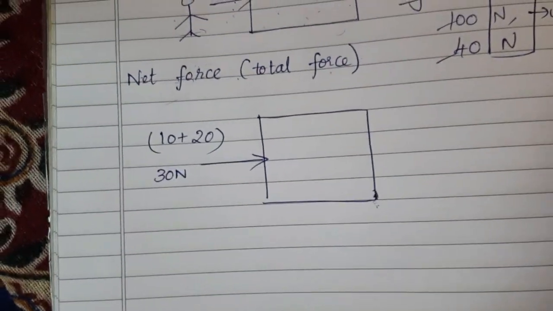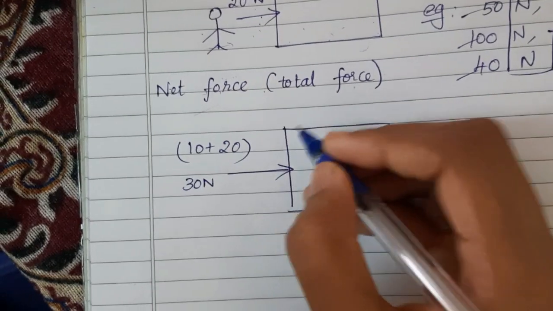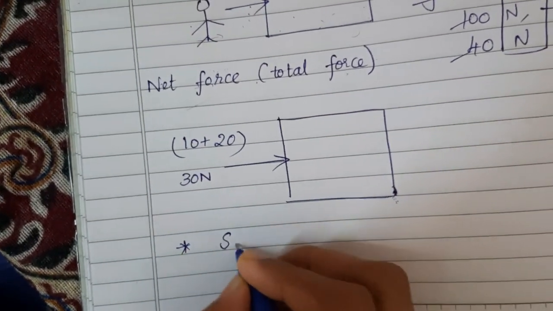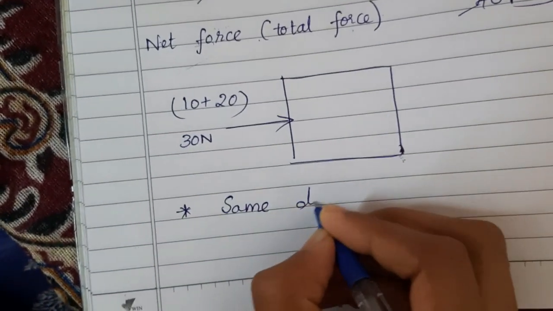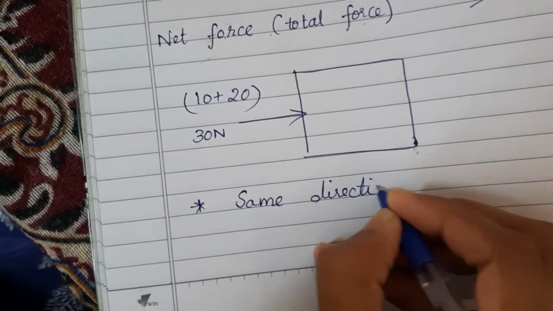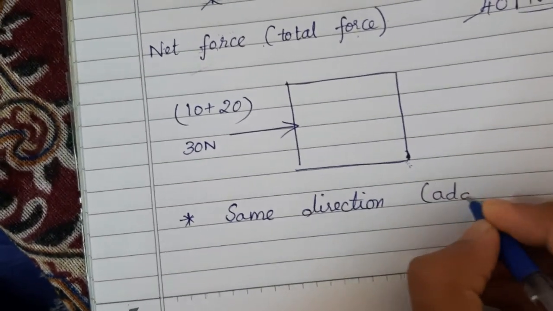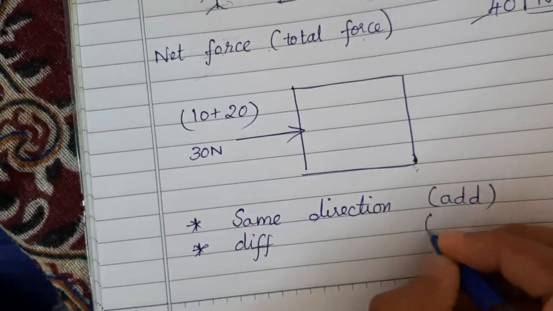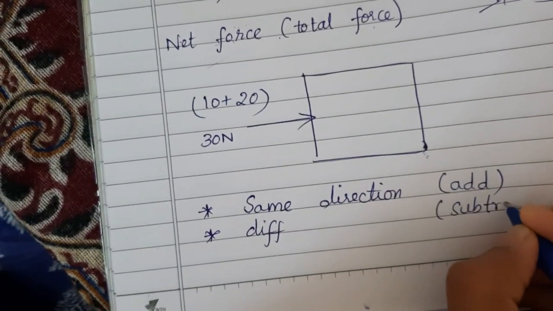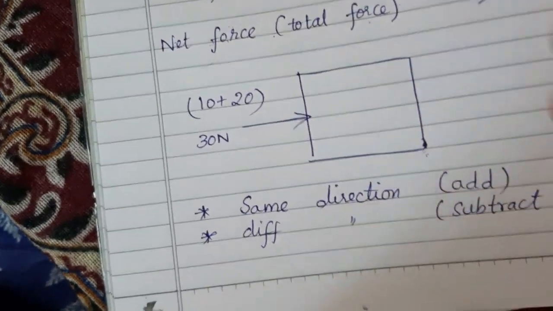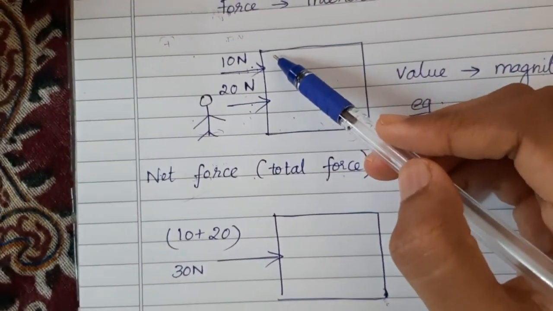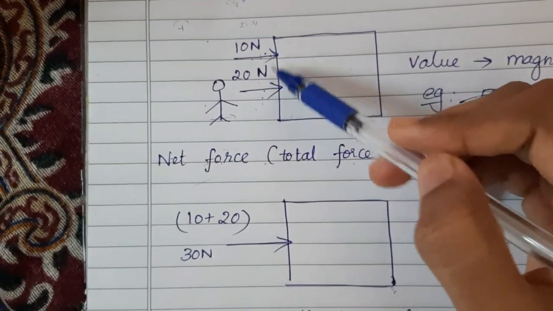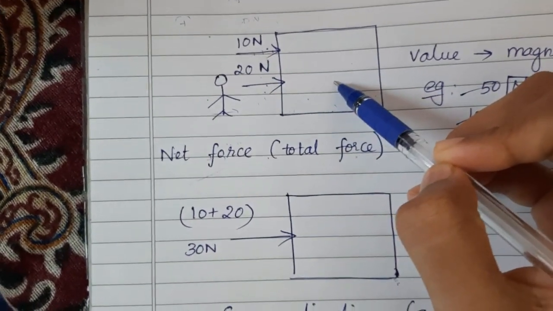Okay, my dear children. So, if the forces are in the same direction, you will add the forces, and different direction means you need to subtract them. Here in this example, both the forces are applied in the same direction.